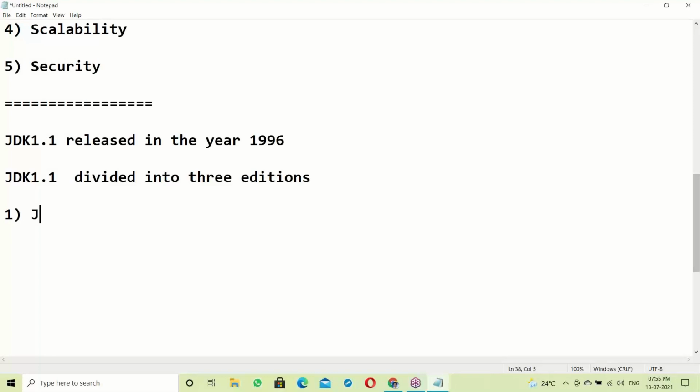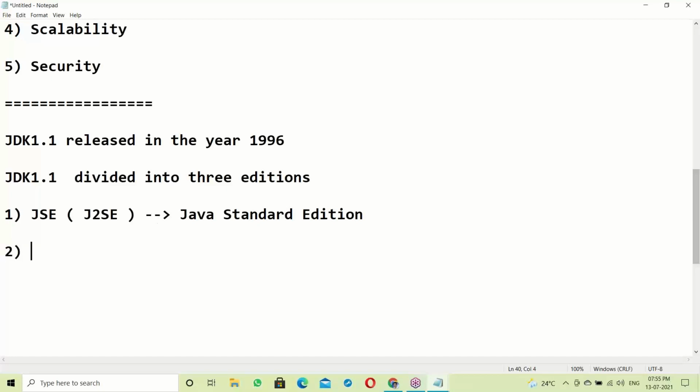First one, J2SE. Initially it was called J2SE, but now we call it JSE. JSE stands for Java Standard Edition. JDK 1.0 was simply common Java, but in 1.1, the next version, it was divided into three editions.